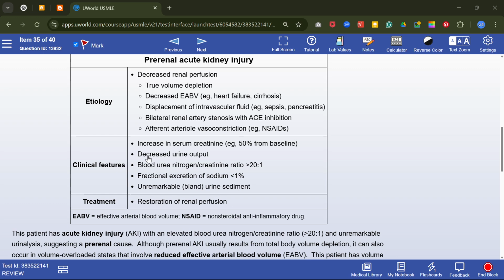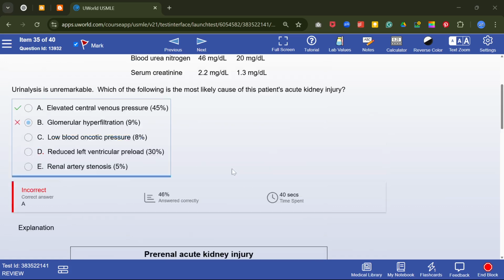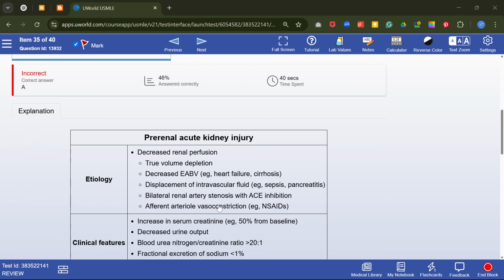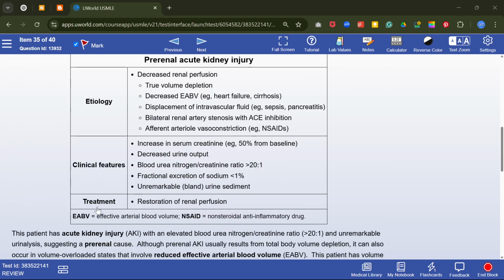Clinical features: increase in serum creatinine of 50% from baseline, decreased urine output, BUN creatinine ratio more than 20:1, FeNa less than 1%. And treatment is restoration of the renal perfusion.